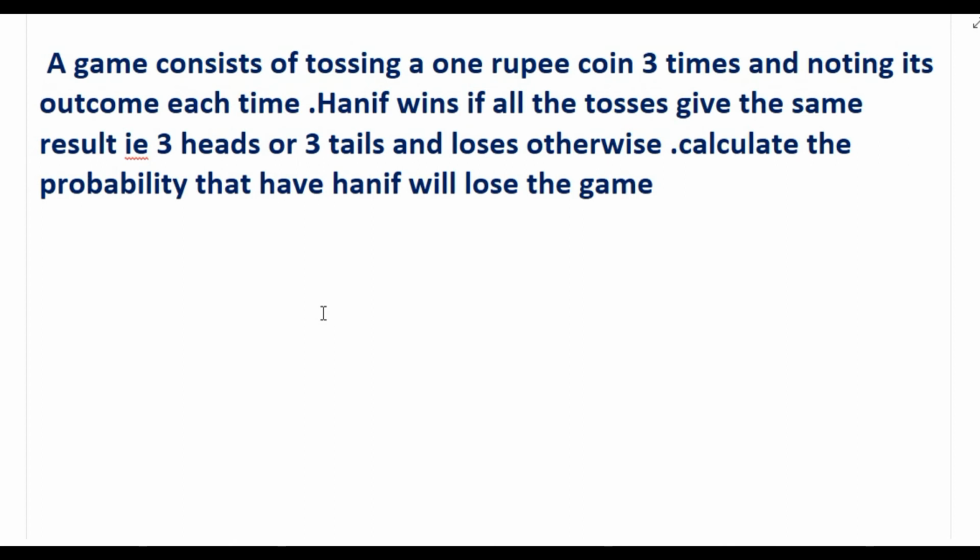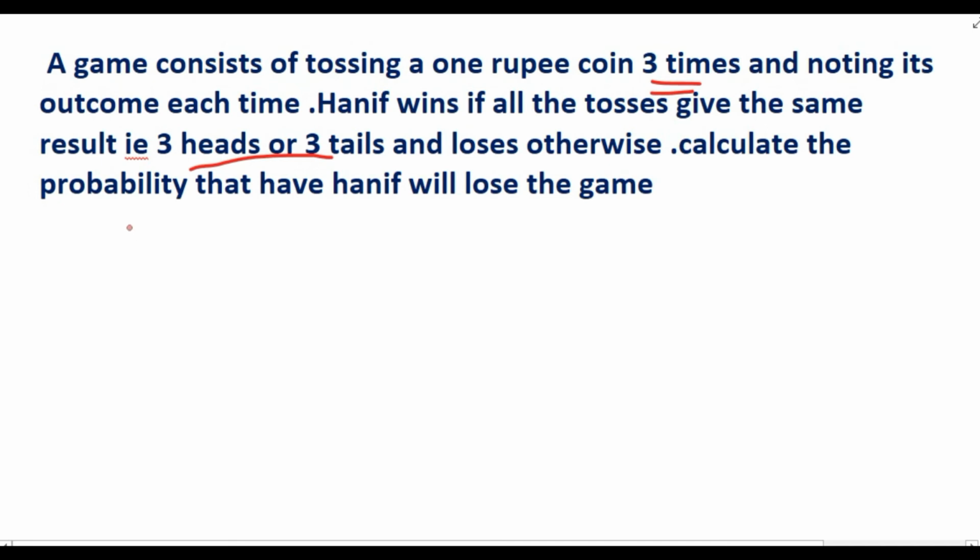Next question. A game consists of tossing a 1 rupee coin 3 times and noting its outcome each time. Hanif wins if all the tosses give the same result, that is 3 heads or 3 tails, and loses otherwise. Calculate the probability that Hanif will lose the game.